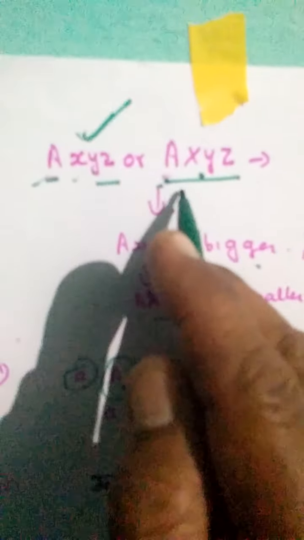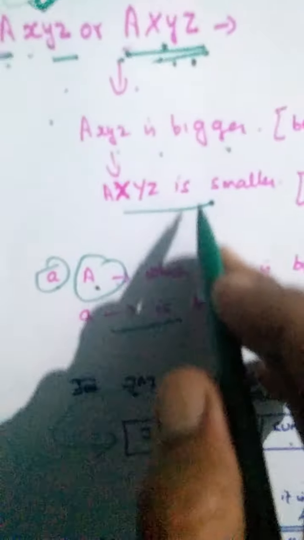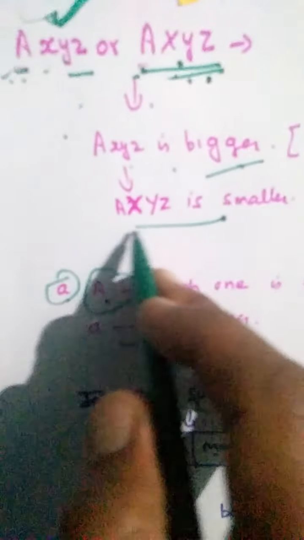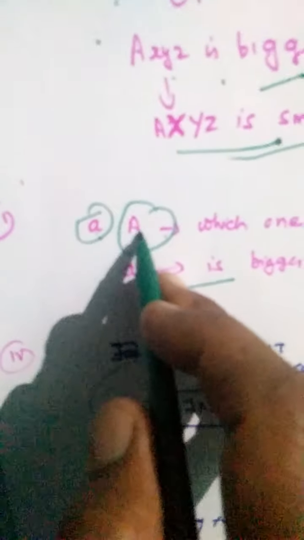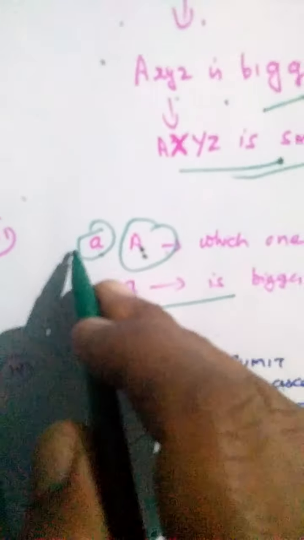Now we will see capital A with small xyz, and capital A with capital XYZ. We will compare A and A. Both are equal, but for small xyz and capital XYZ, which one is bigger? This one is bigger, the small xyz. So A with small xyz is bigger, while A with capital XYZ is smaller. Small a and capital A, which one is bigger? This one. Small a is bigger and capital A is smaller.